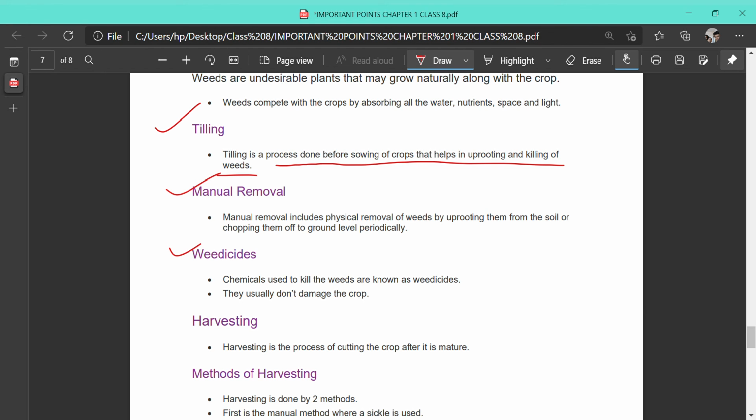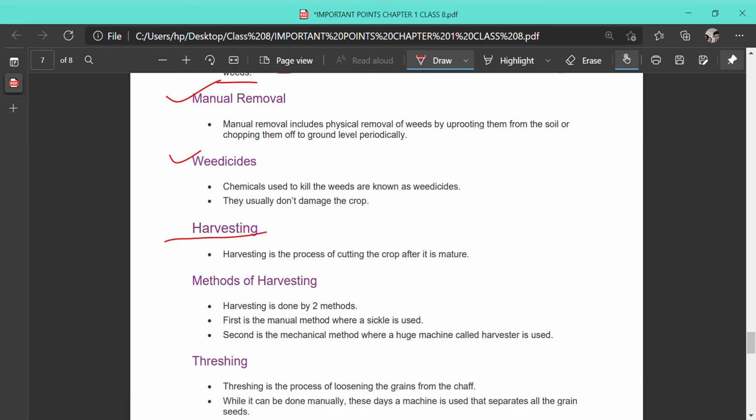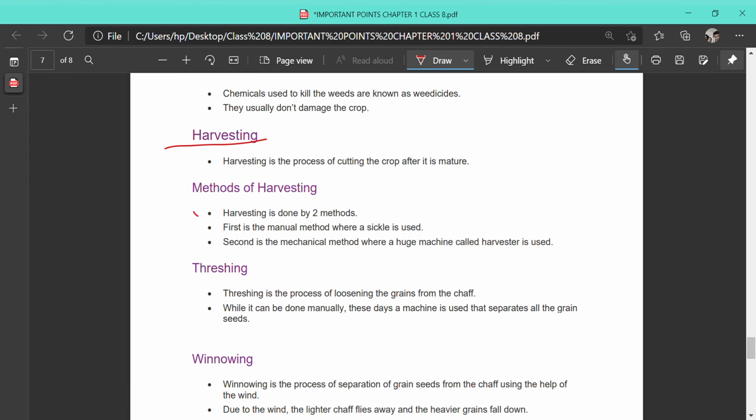After weeding, the next final step is harvesting. That is, the crop has matured, and harvesting is the cutting of the ripened crop. What are the methods? Harvesting is done by two methods. First is the manual method where a sickle is used, and second one is a machine method, and a huge machine called harvester is used for harvesting the crop.